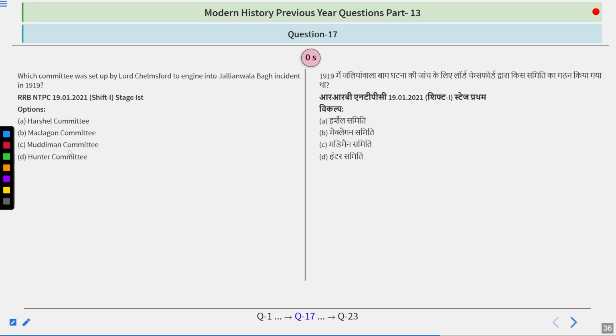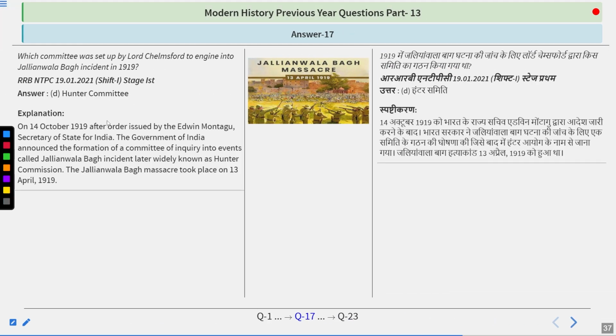So I guess you must have heard about this committee. The answer is Hunter Committee. On 14th October 1919, after the order issued by Edwin Montagu, Secretary of State for India at that time, as we know that in 1919 another reform came, that was also known as Montagu-Chelmsford. Montagu was the secretary, Chelmsford was the viceroy. So the Government of India announced the formation of a Committee of Inquiry into the events called the Jallianwala Bagh incident, later widely known as the Hunter Commission.